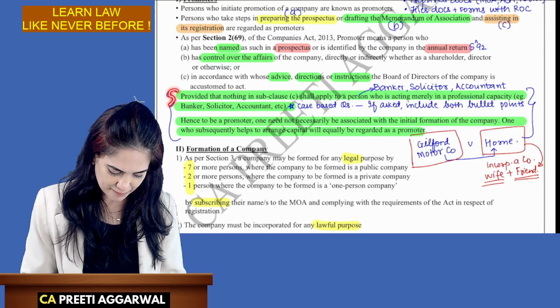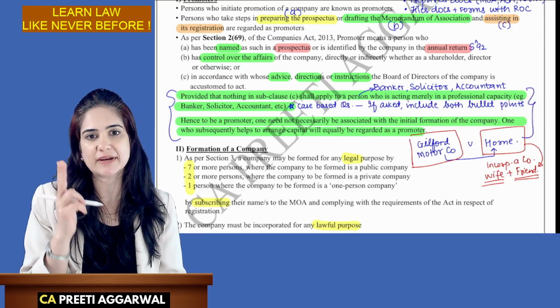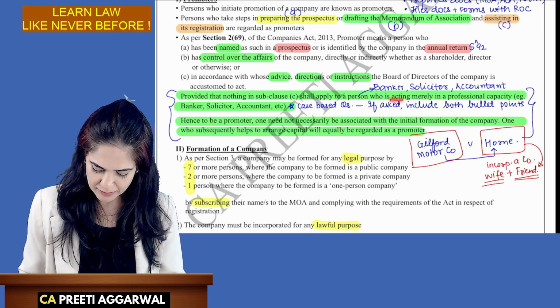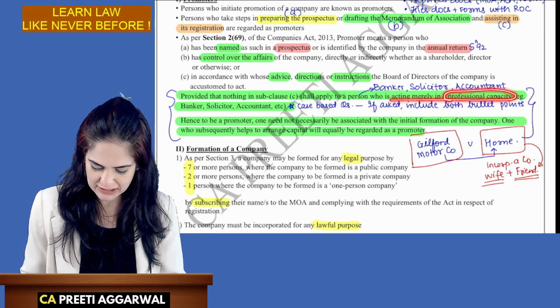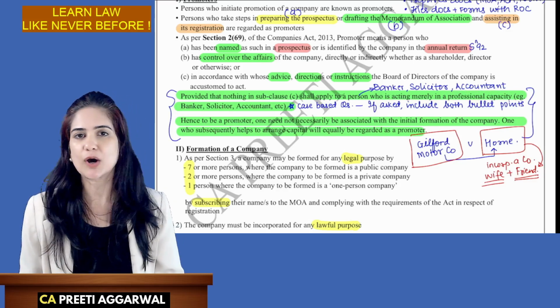Now, this is very important for case-based questions. If a case-based question is asked, you will write both these points. Any person who is acting merely in a professional capacity, like a banker, solicitor, accountant, will not be considered